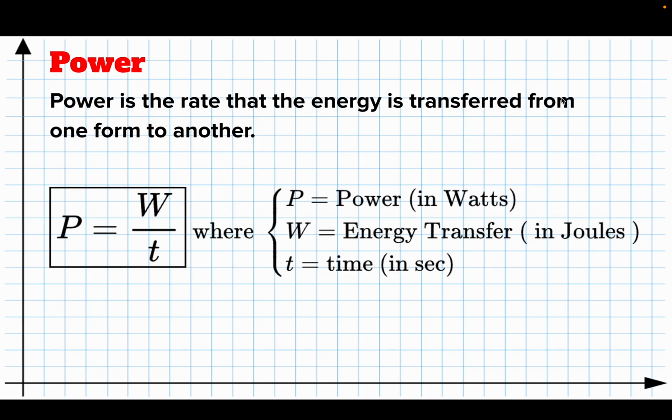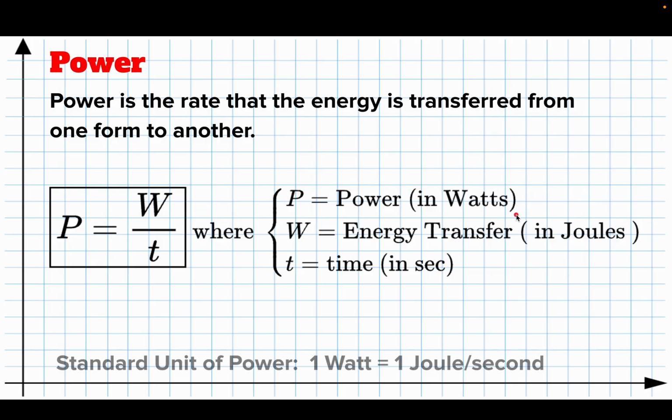one form to another. To find the power, we take the energy transferred, so we write W for work, but we think energy transferred, divided by the time. If the work, the energy transferred, is in joules and the time is in seconds, then the power is in joules per second, which is a watt. So that's the standard unit of power, the watt, which is 1 joule per second.